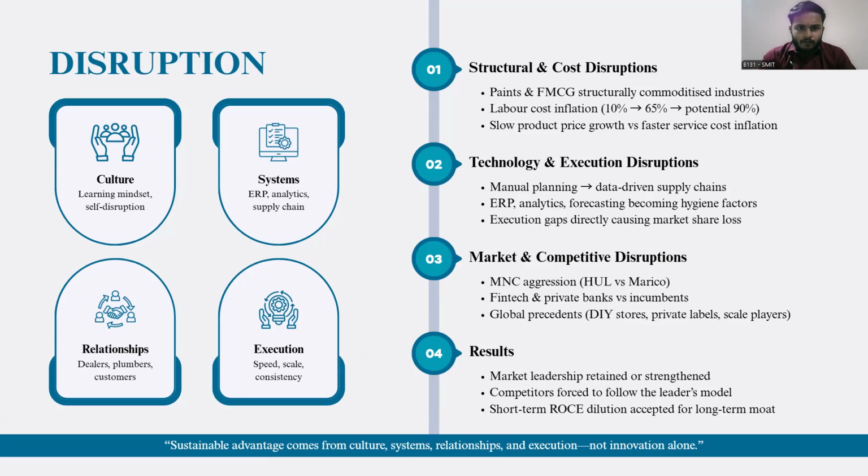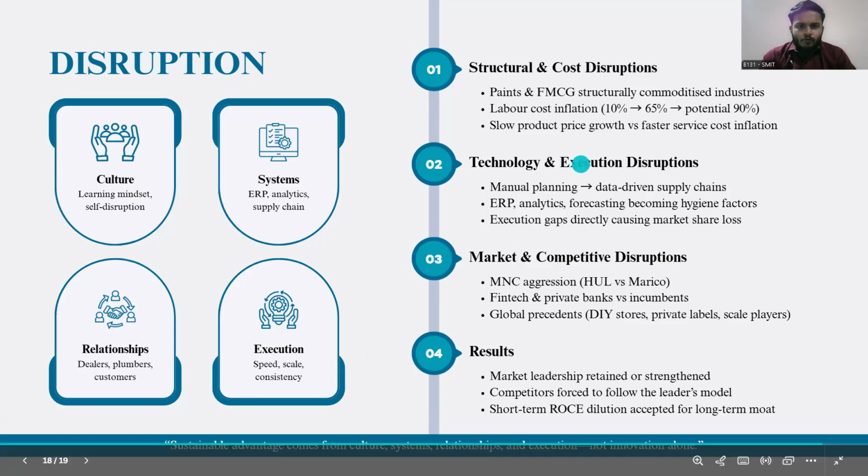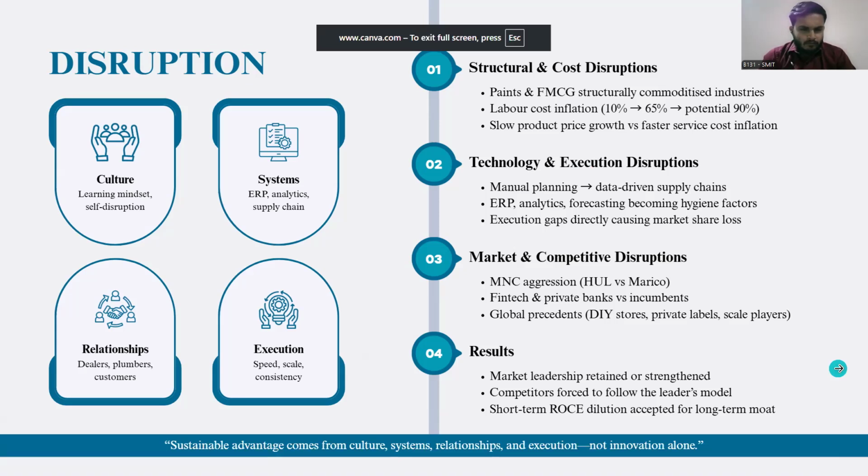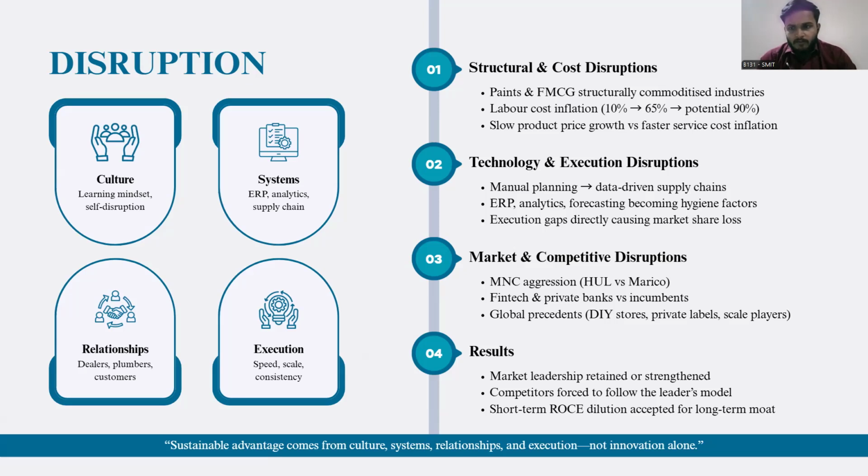What did successful companies do differently, as shown on the right side? They focused on culture, strong systems, close relationships with dealers and customers, and fast execution. They were even ready to accept short-term pressure if it helped build a strong environment. The key learning is simple. Long-term advantage does not come from an idea alone. It comes from culture, systems, relationships, and consistent execution. Thank you.